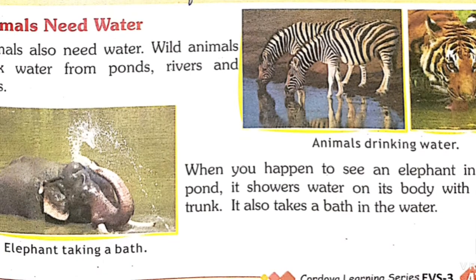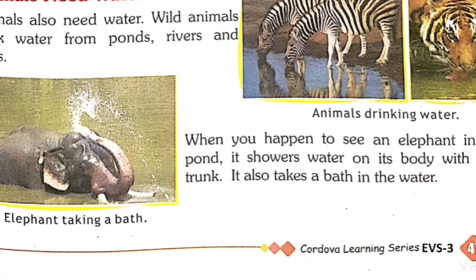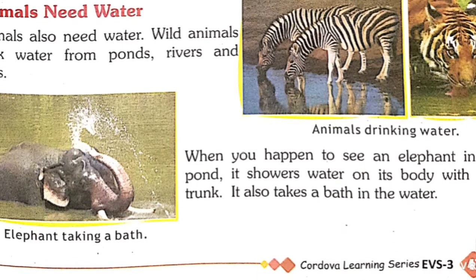Now the question arises, why do animals need water? They are also living beings, so they also need water. And how do they get water? In the forest they do not have RO water purifiers. So wild animals drink water from ponds, rivers and lakes. Here you can see animals drinking water. When you happen to see an elephant in a pond, it showers water on its body with its trunk. So they need water to clean themselves also.